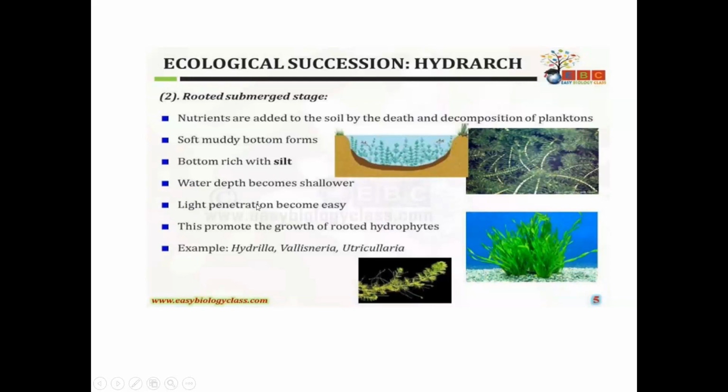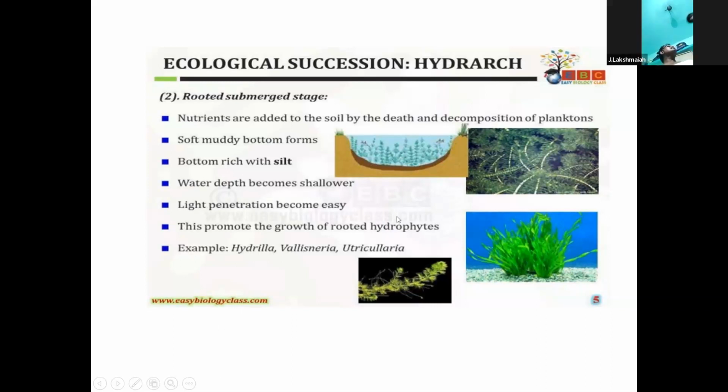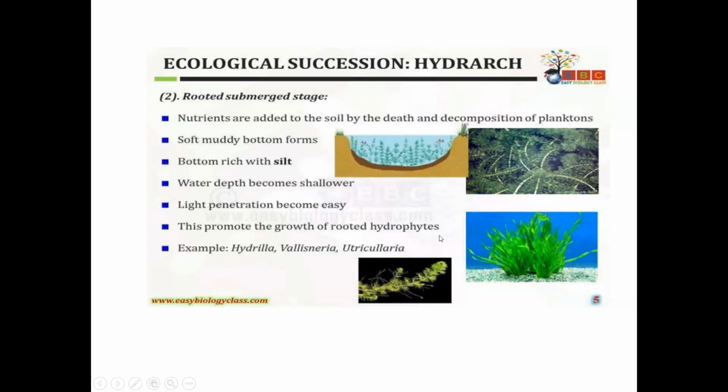So water depth also becomes shallow. When we compare to the first stage, as growth of these phytoplankton starts, soil formation takes place and the depth of the water decreases. So light penetration becomes easier. This promotes growth of the rooted hydrophytes. Now this place is not suitable for the phytoplankton, and it is replaced by other communities like rooted hydrophytes. Examples for this rooted submerged stage are Hydrilla, Vallisneria, and Utricularia.